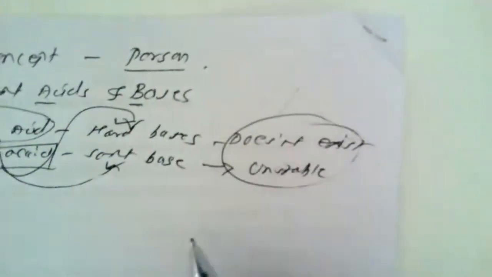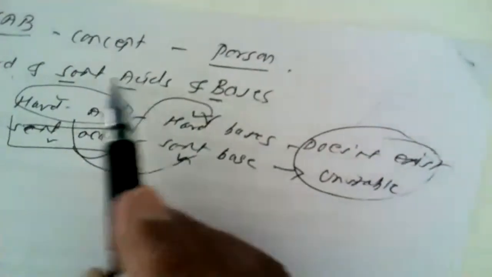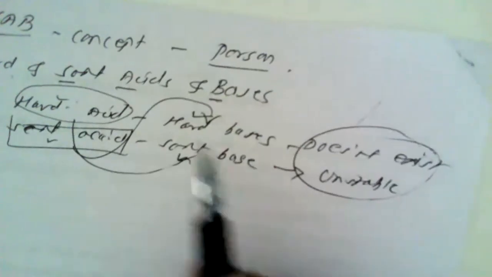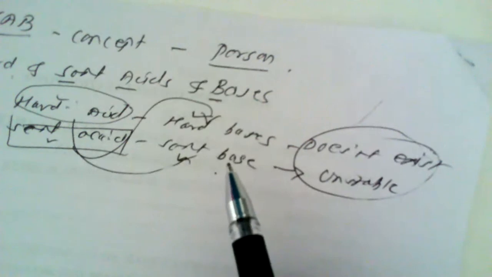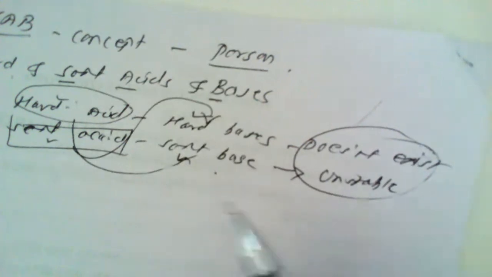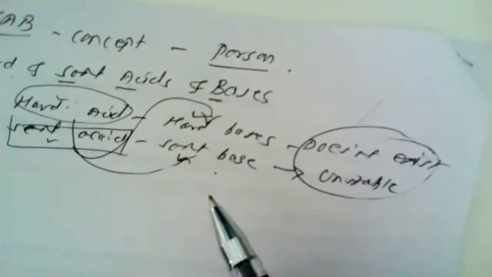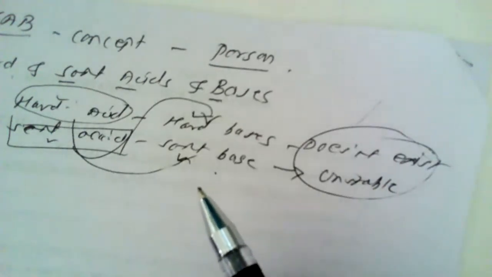That means such products, formed by the interaction of a hard with a soft acid or base, are not stable products, or sometimes they may not exist. Only physically or theoretically such compounds may be possible.